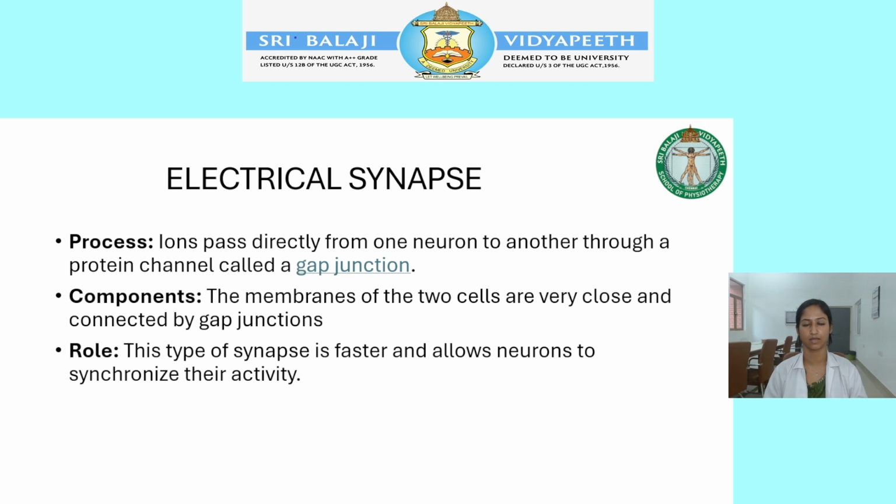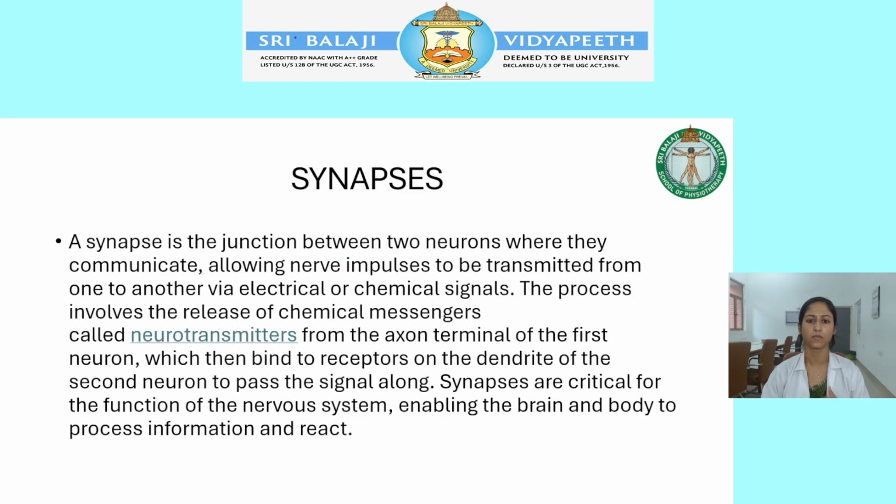Next, electrical synapses. In electrical synapses, ions pass directly from one neuron to another through a protein channel called a gap junction. The two neurons are placed close to each other, separated by a small distance, and electrical synapses are mostly used to synchronize neuronal activity. Synapses are critical for the function of the nervous system, enabling the brain and the body to process information and react to it. This is the function of synapses.